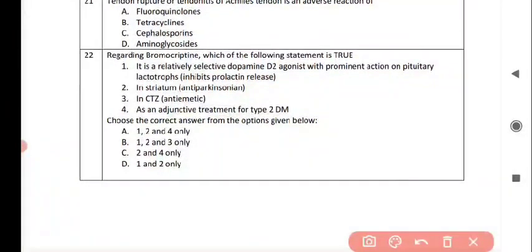Next question is regarding bromocriptine, which of the following statement is true? Statement 1 is it is a relatively selective dopamine D2 agonist with prominent action on pituitary lactotrophs. Second is in striatum. Third is in CTZ. Fourth is as an adjunctive treatment for type 2 diabetes mellitus. Now the correct answer for this question is option number A, that is statement 1, statement 2 and statement 4 are true.